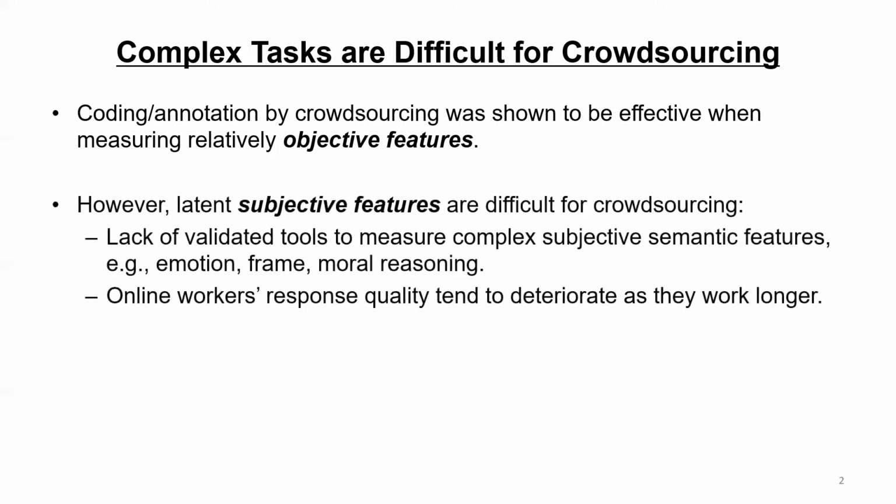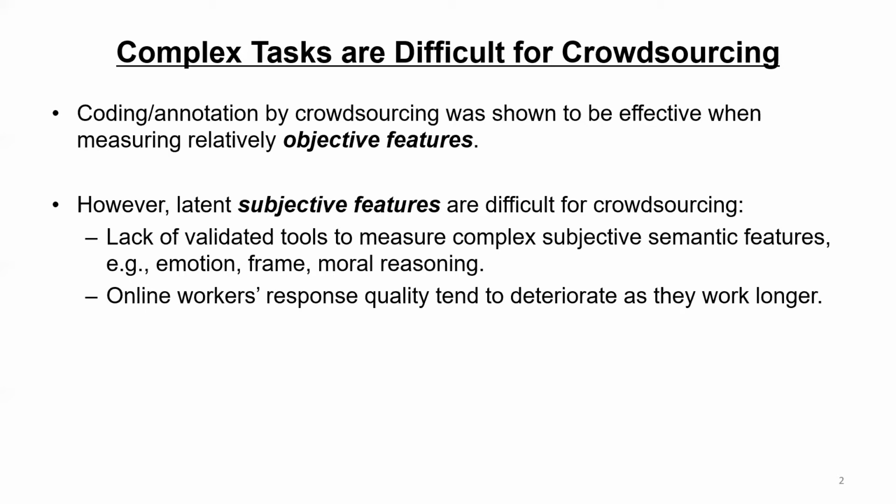However, latent subjective features have been difficult for crowdsourced coding because of two reasons. First, there is a lack of validated tools to measure complex subjective semantic features, such as different kinds of emotions, news frames, or people's moral reasoning.